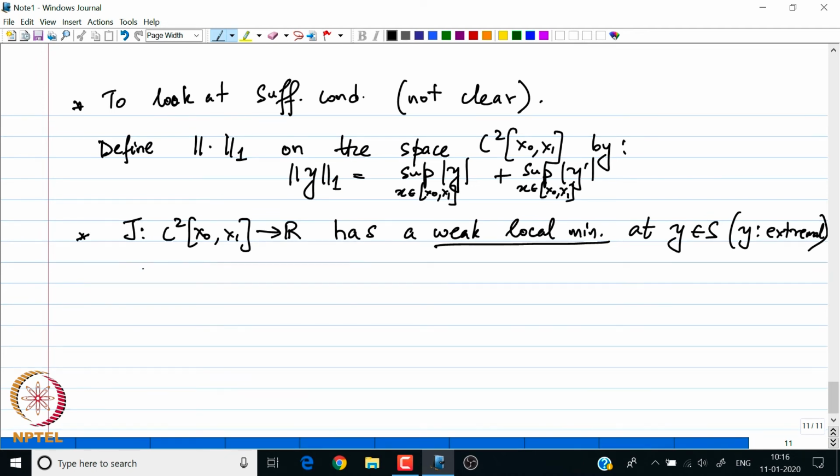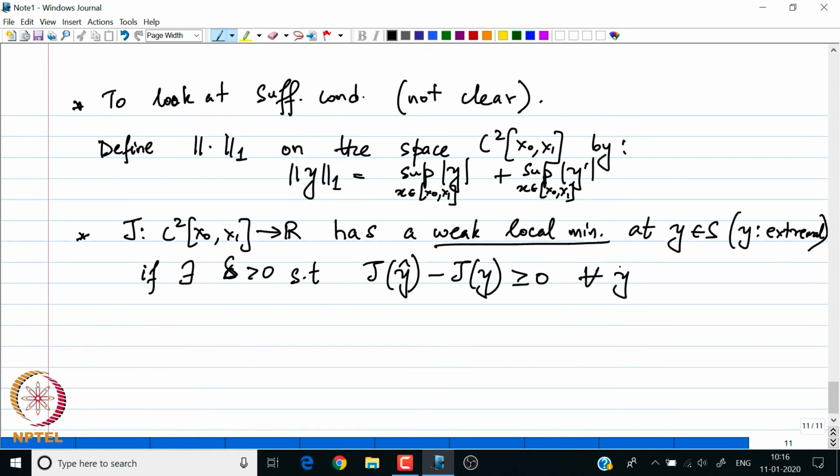Suppose y is an extremal. If there exists a positive number delta, such that the difference of the functional is greater than or equal to 0 for all perturbed extremals in S, such that the difference in the extremal and its perturbation is bounded above by delta, right.